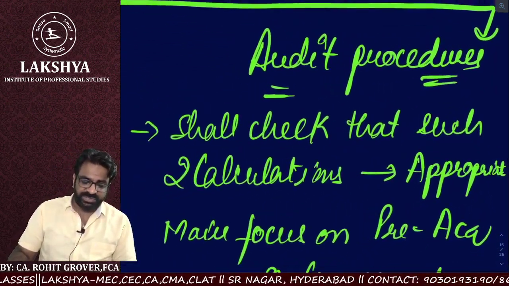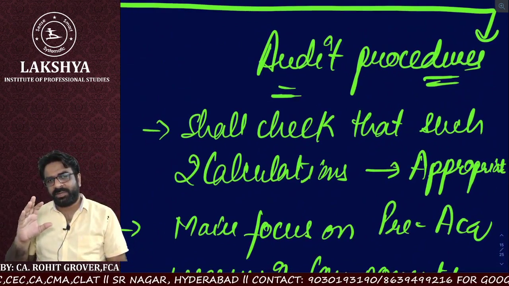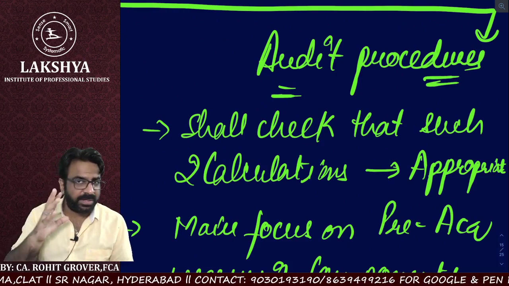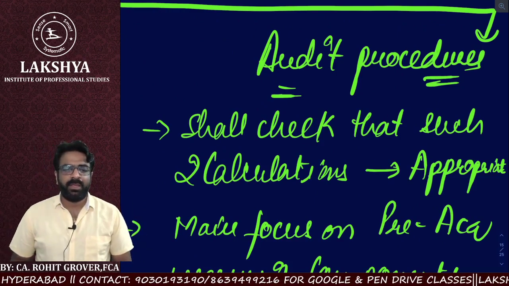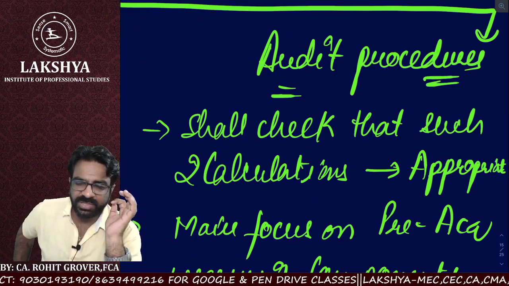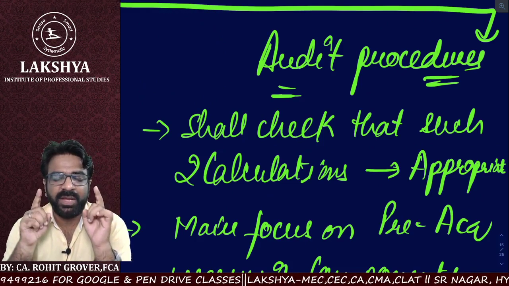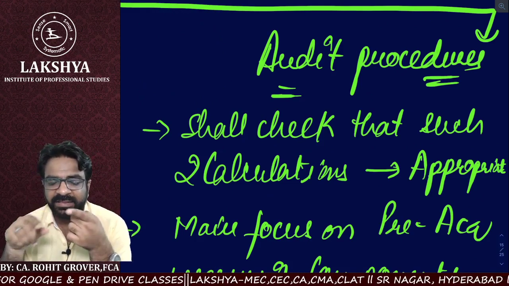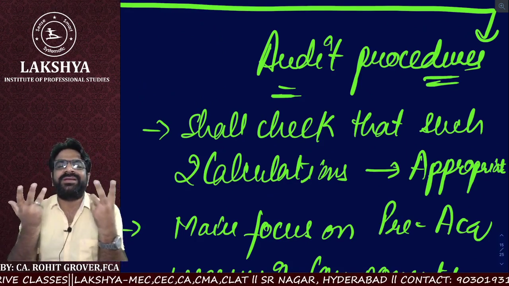This is the main procedure. What you have to understand: permanent consolidation adjustments are quite simple, but when it comes to the current year consolidation adjustment, there we have to think a little more. Now, under the permanent consolidation adjustment, what is the first thing the auditor has to check? The auditor has to check that the calculation of goodwill, the calculation of capital reserve and the calculation of minority interest we have done is appropriate.